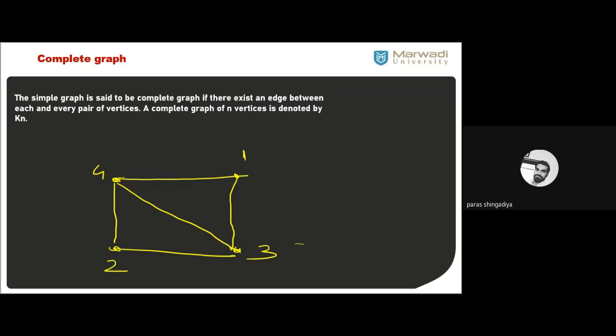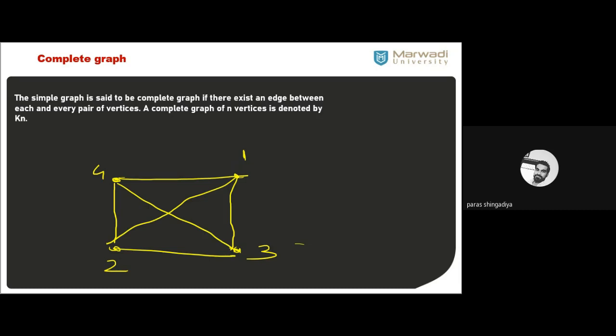Why is it not a complete graph? Because one of the pairs, 1 and 2, does not have an edge. The definition is that each and every pair should be connected by edges. Then you can say it is a complete graph. Connect it, now it is complete.